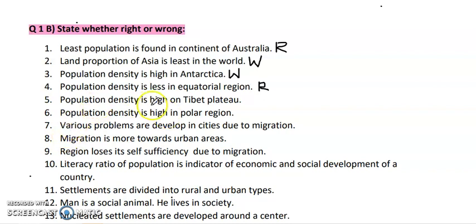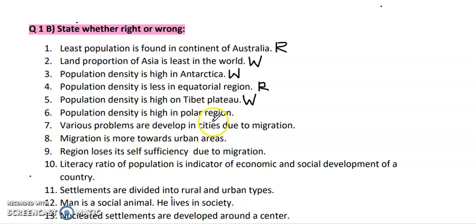Next question, population density is high on the Tibet Plateau. So the fifth statement is wrong. It is not high on the Tibet Plateau. Why is it not high? Because the statement is wrong. The explanation you can give is that the height above sea level is more than 4,500 meters.